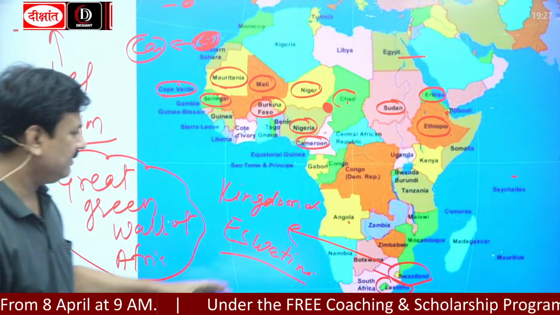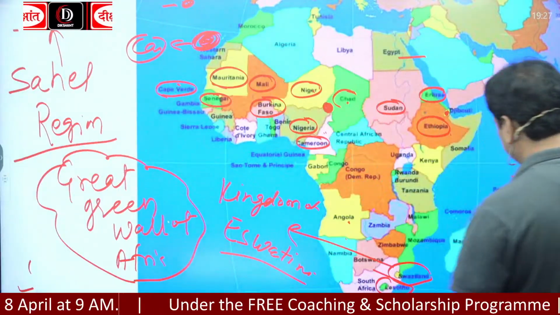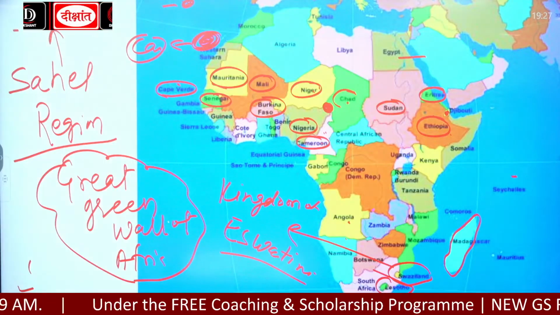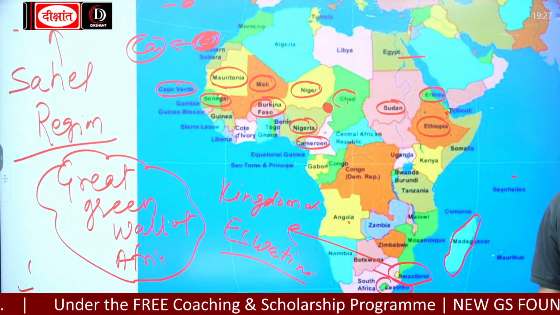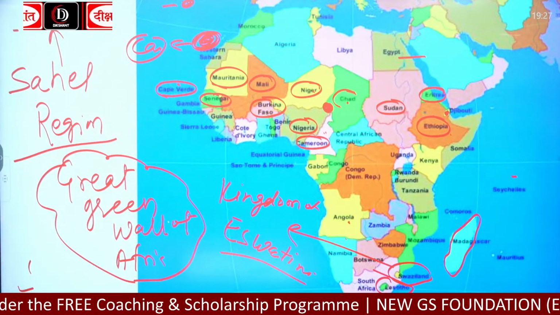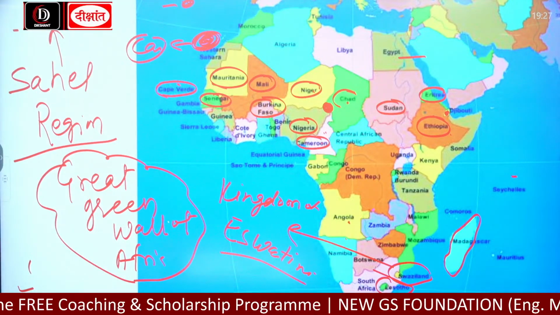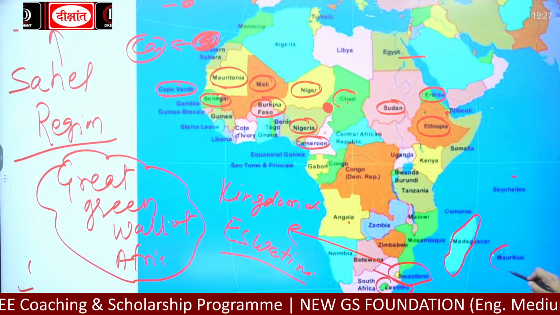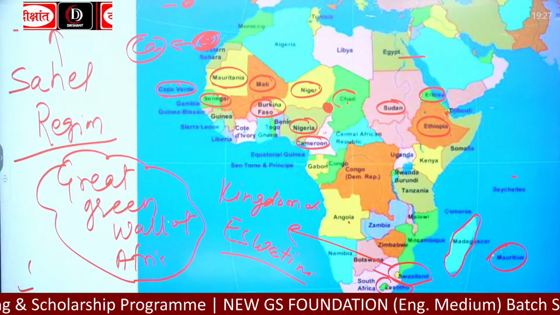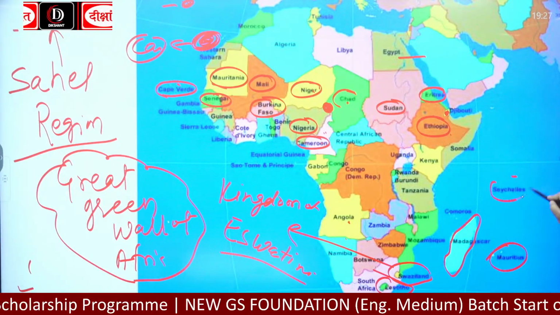Okay? Now, this is Madagascar, the world's fourth largest island. And this is Mauritius. Mauritius is also part of Africa. This is Seychelles.